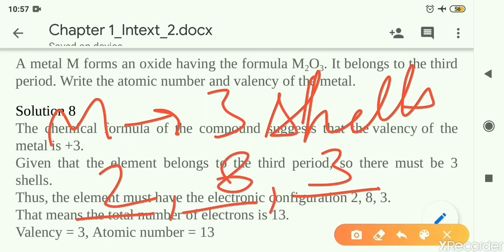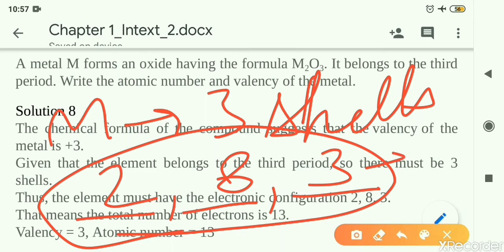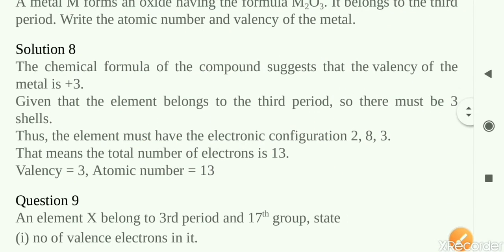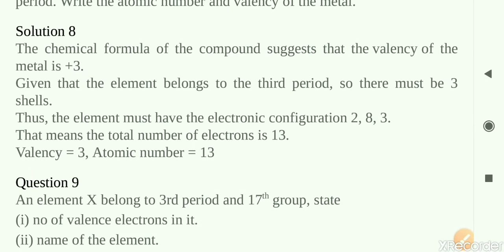That is the electronic configuration, and add these numbers. What will you get? 2 plus 8 plus 3, that is 13. That is the atomic number. So that is how we can calculate. The full answer is written there, you can note down.